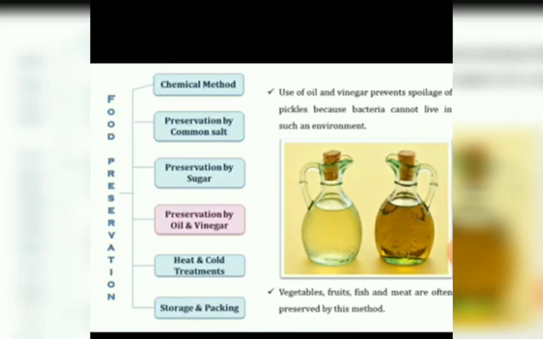Then the next is vinegar and oil. Use of oil and vinegar prevents spoilage of pickles because bacteria cannot live in such an environment. So pickle spoilage is prevented as bacteria cannot grow. Vegetables, fruits, fish and meat are often preserved by this method.